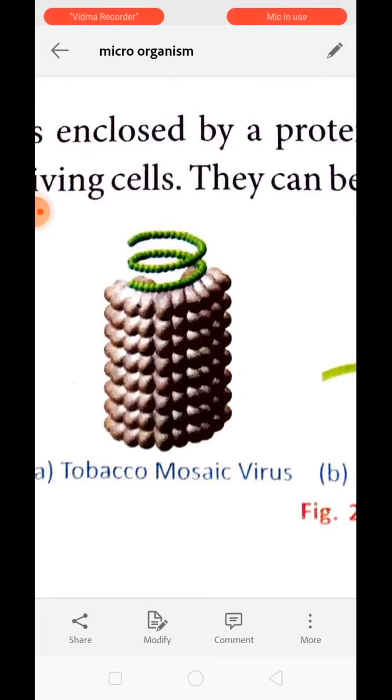Viruses remain inactive when they are present outside of the living cell, but once they enter into the host cell, they become active and start to reproduce. They act as a non-living thing when they are outside the host cell, and they act as a living thing when they are present in the host cell. So they are named as the connecting link between the living and non-living.